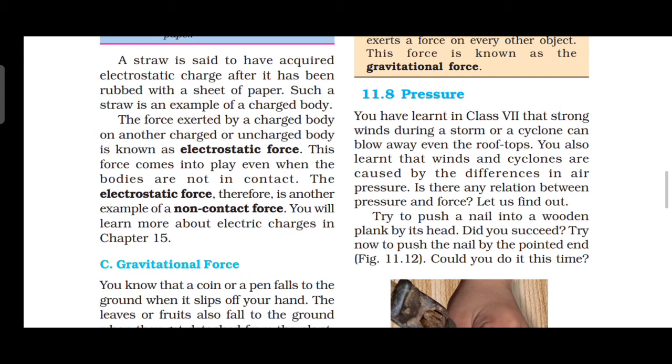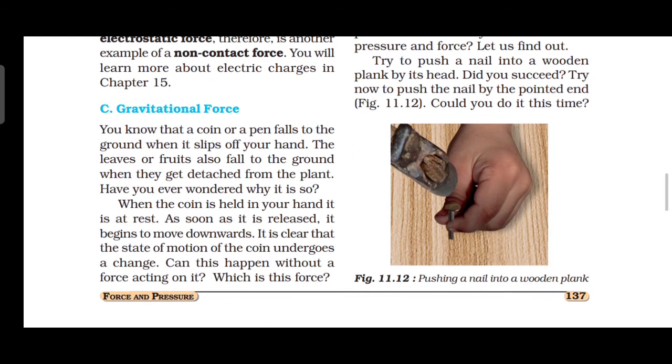Then the force exerted by the charged body on another charged or uncharged body is known as what? Electrostatic force. A force exerted by a charged body on another charged or uncharged body is called electrostatic force. Then gravitational force.